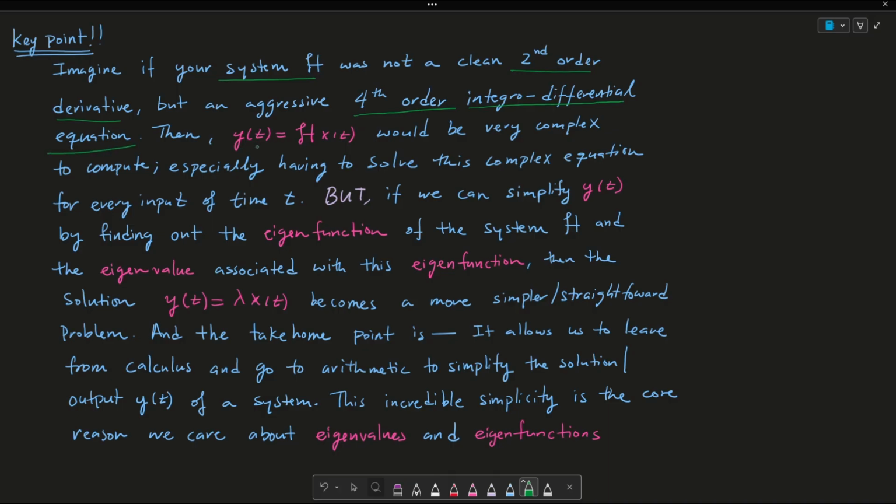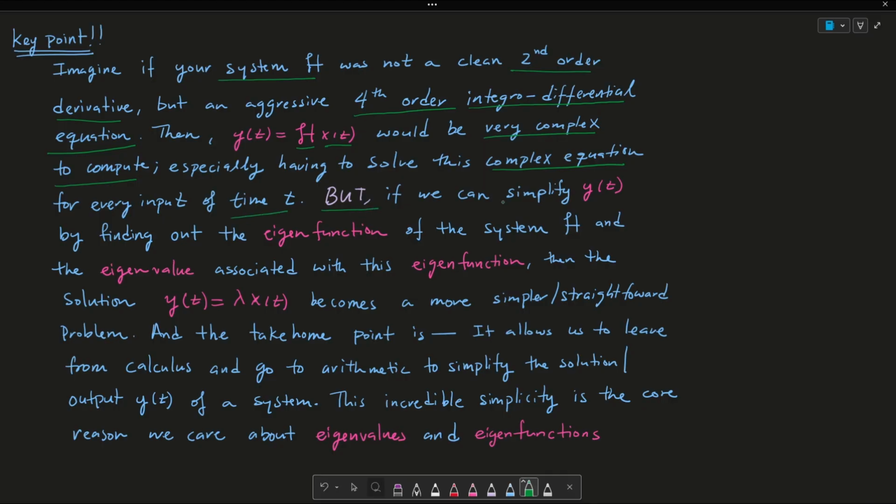Then y of t, equated to my system times an input, would be very complex to complete. Essentially, having to solve this complex equation for every input of time t would be very, very tedious.